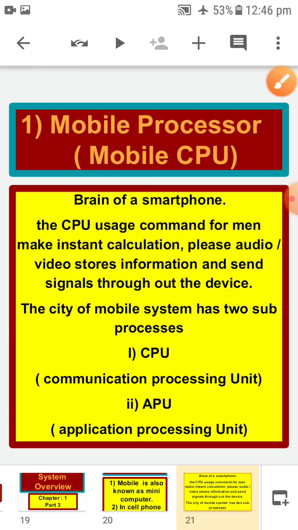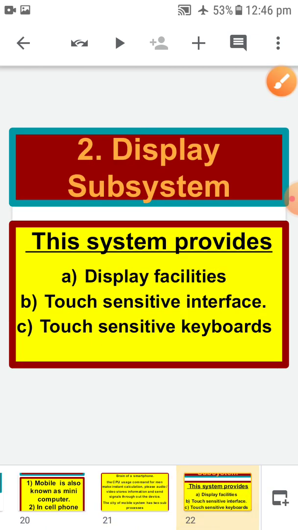Okay, so let's move to the next slide. The next slide is display subunits.